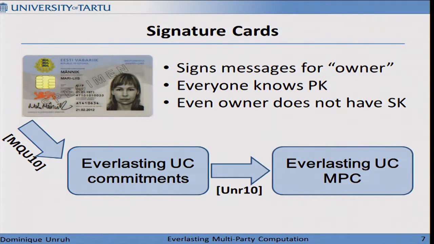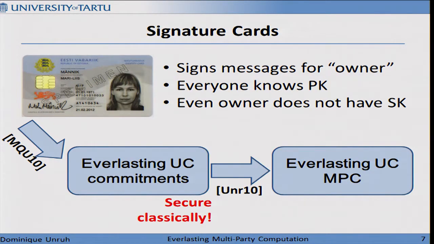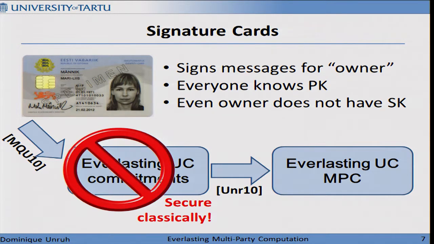And from last year, from commitments, you get in a UC way unconditional MPC, and therefore if the commitments are everlasting, you get everlasting MPC, because you don't lose any security here. Seems good. Seems we have solved the question. However, this protocol was proven only against classical adversaries. So we can't use it, at least not if we don't go through the proof and see that it still works.